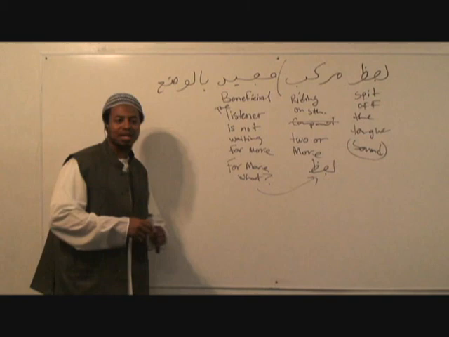So a fi'lun is a kalimatun dallat ala ma'na fi nafsiha wa qad iqtaranat bi ihda thalathati al-azmina. A fi'lun is an action word that's tied to one of the three time frames and is independent of other words to understand it. What are the three time frames? Immediate. When we say immediate, what do we mean? Immediacy is tied to an order. That's the first one. What's the other one? Past tense. What's the other one? Present, future.